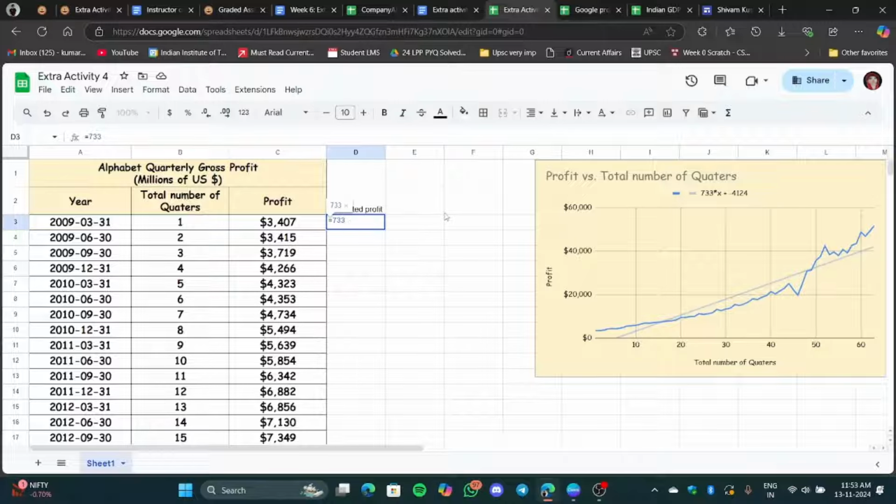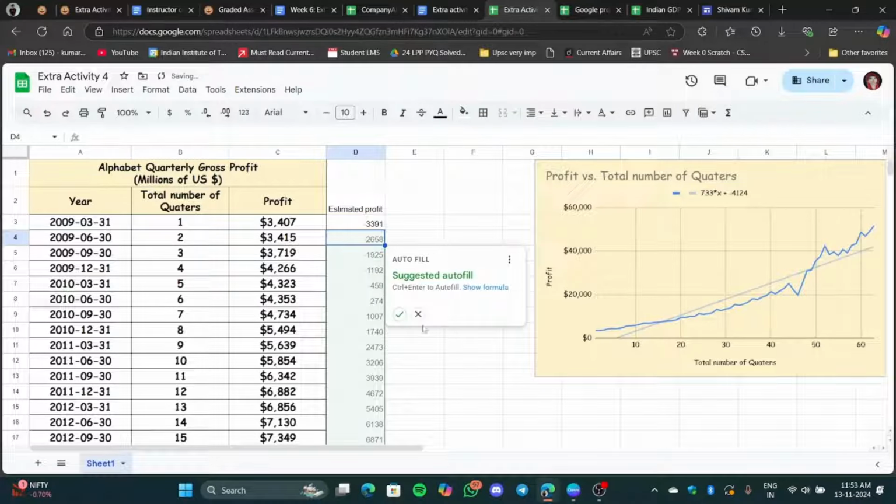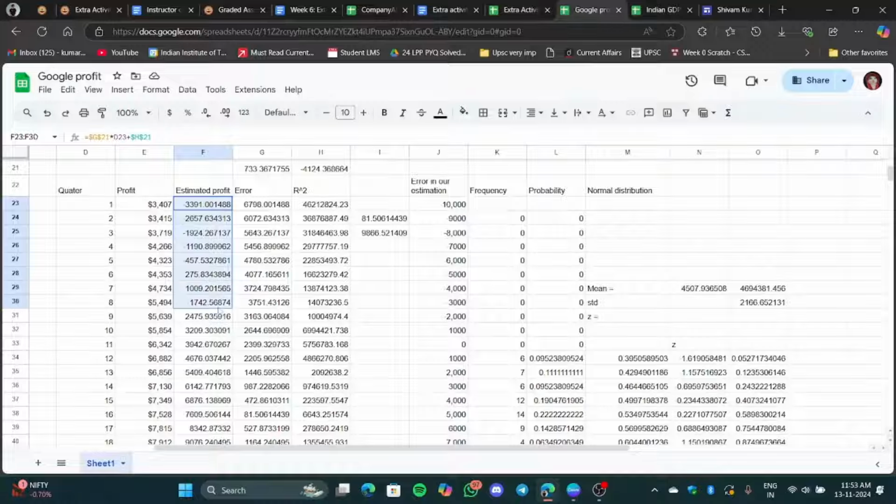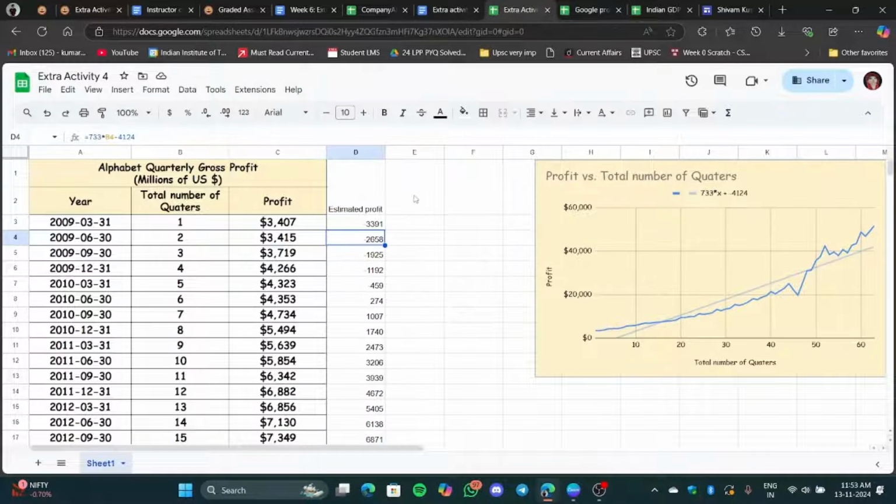733 multiplied by x plus minus 4124, and then I will just do this one. Okay, so this is our estimated profit. Okay, again, cross check. Estimated profit is same. Here basically we use a different cell. 72526511924. This is correct. And now for this part we will find the